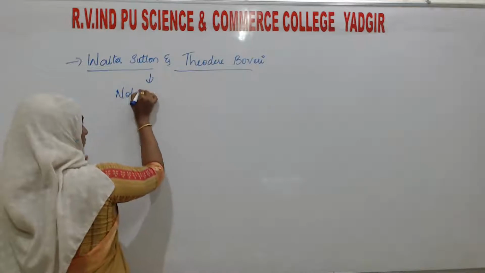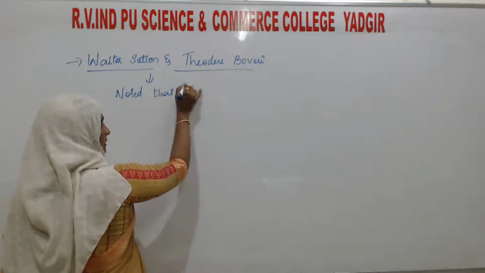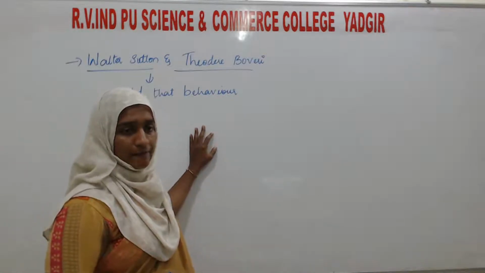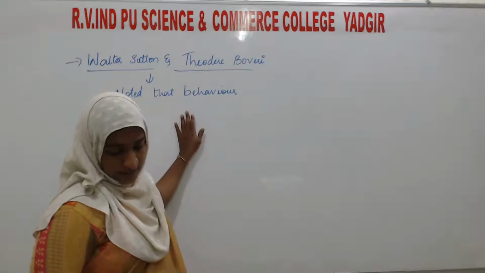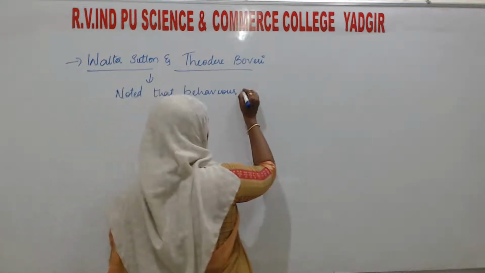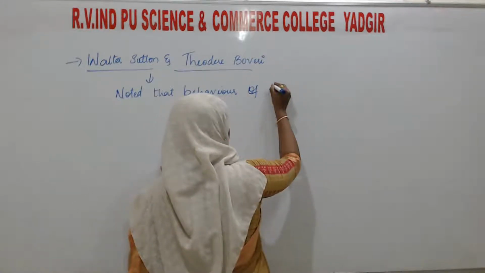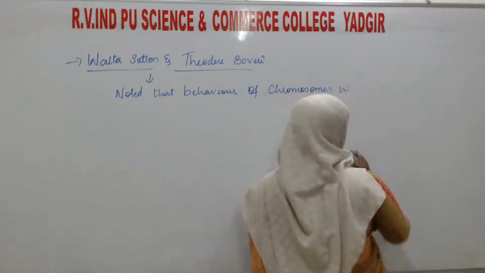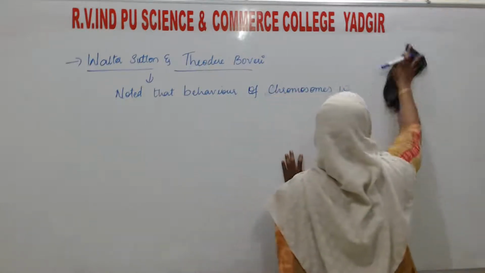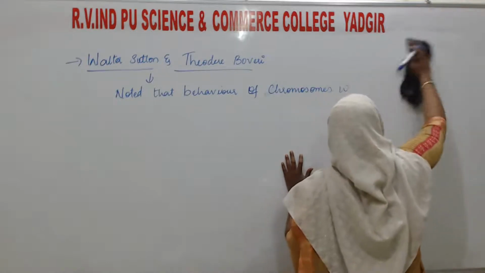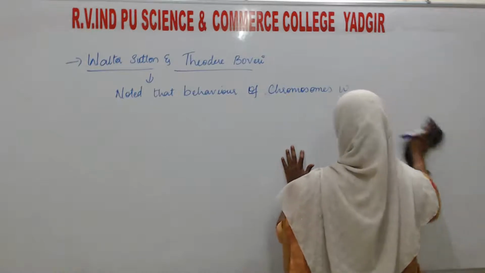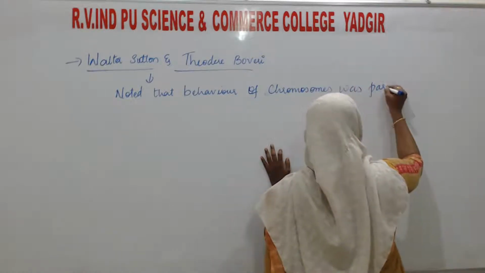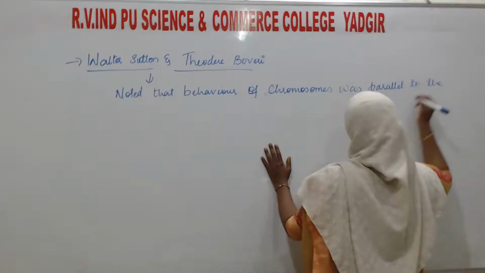What they observed and what they noted was that the behavior of chromosomes and the behavior of genes were parallel, meaning the same. They noted that the behavior of chromosomes was parallel to the behavior of genes.